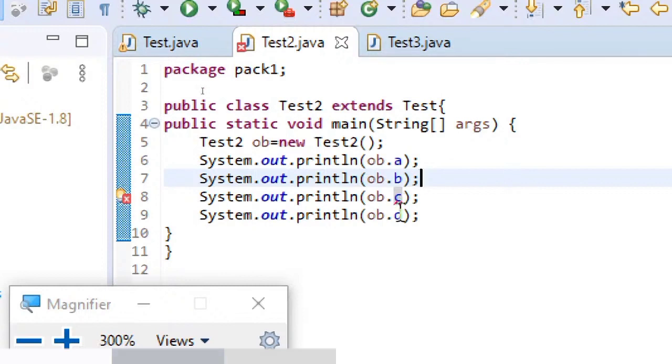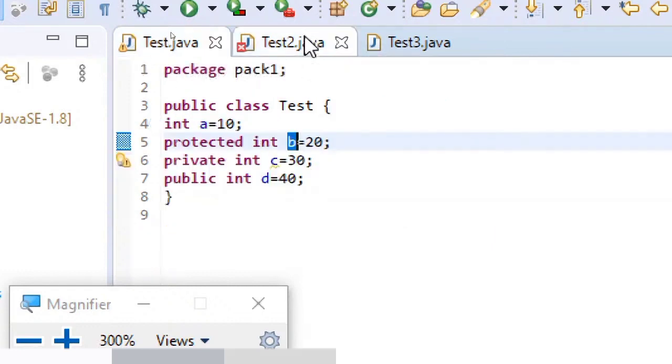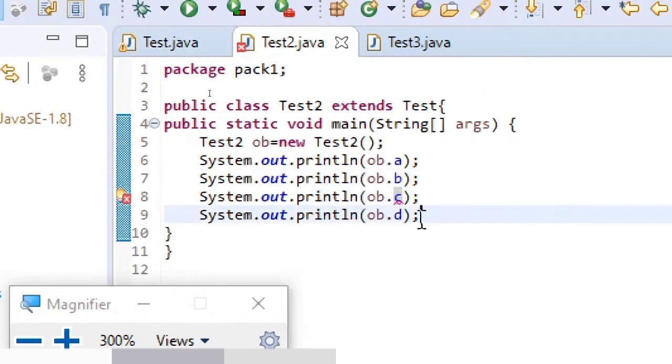Whereas coming to D, you can see it's a public variable. So there's nothing wrong here. Don't bother about the outputs. I'm not interested to display and show you the outputs. I'm just trying to explain how the visibility control is provided with the concept of packages with the usage of access specifiers. So here the point to be noted is default variables can be accessed by the child in the same package.